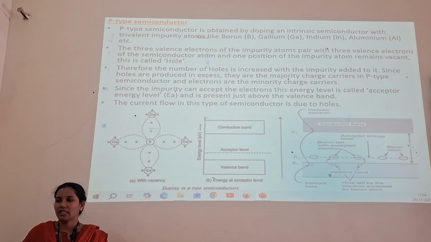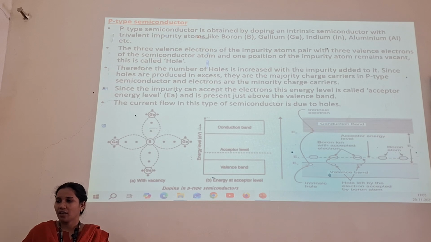Therefore, the number of holes increases with the impurity added. Since holes are produced in excess, they are the majority charge carriers in p-type semiconductors and electrons are the minority charge carriers. Since the impurity can accept electrons, this energy level is called the acceptor energy level, denoted by EA, and is present just above the valence band. The current flow in this type of semiconductor is due to holes.